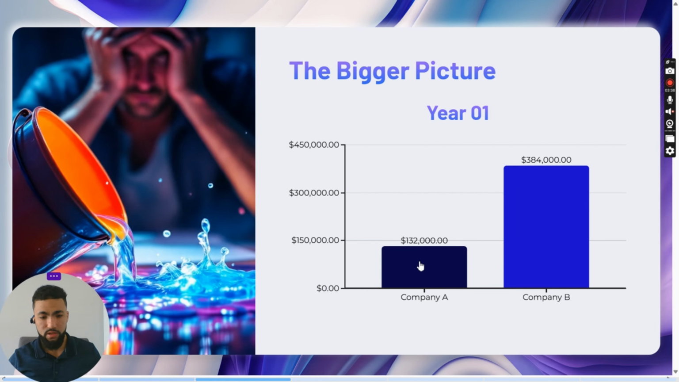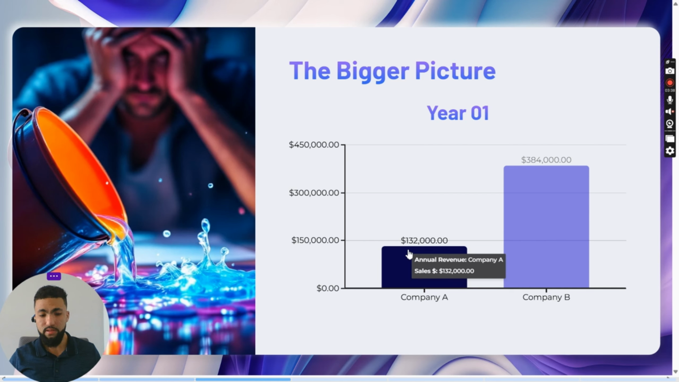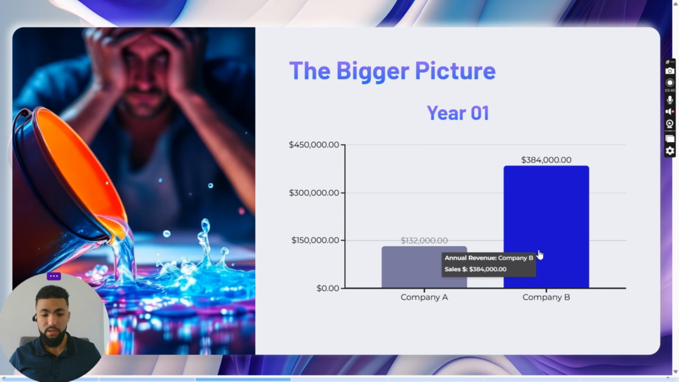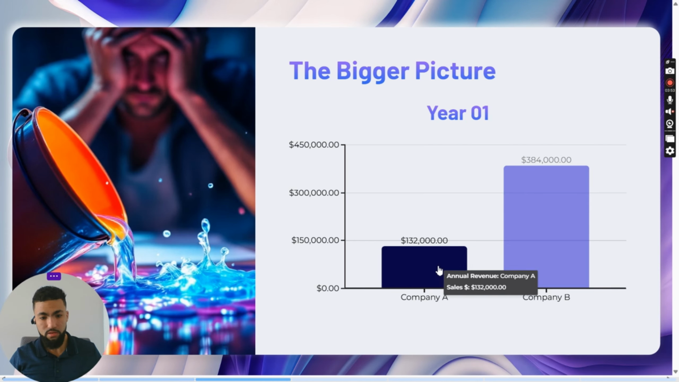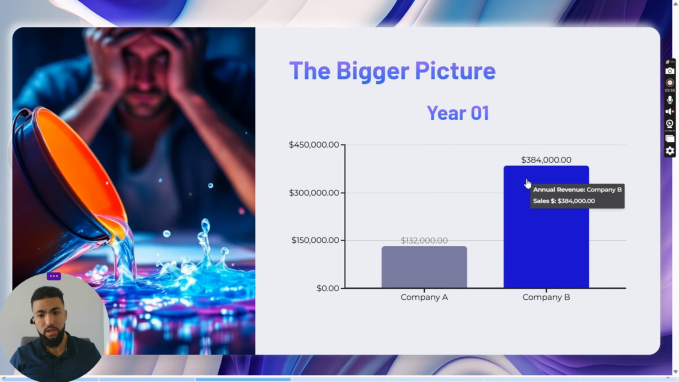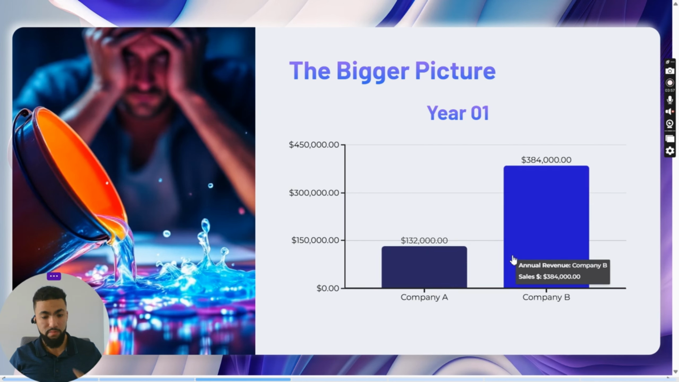After 1 year, they made 132,000. While company B, again, they're spending the same, they're using the same advertising effort, but because company B has a better sales process, better sales techniques, and so on, look at the difference. This is what company B made in 1 year. And they spent the same. It's almost the triple.